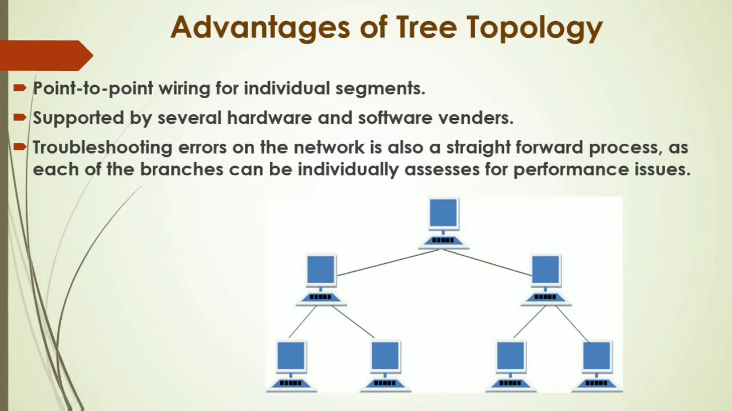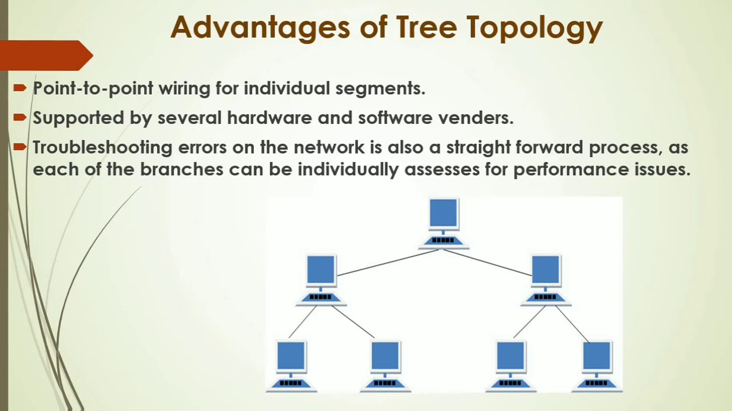Now some advantages of the tree topology. Point-to-point wiring for individual segments. In this, each node is connected to the central node. This node is connected to the central root node using a dedicated path. All these nodes are connected to the central node using a dedicated path. So point-to-point wiring is here.